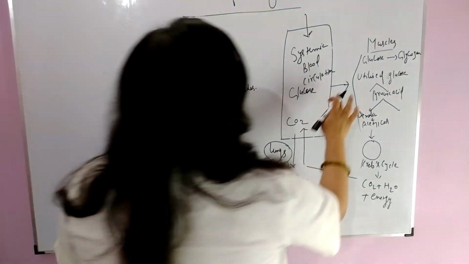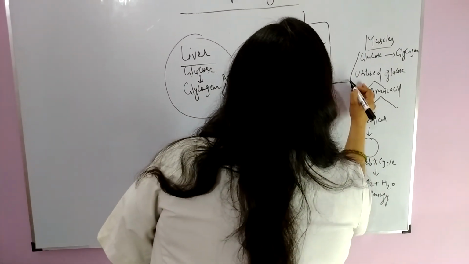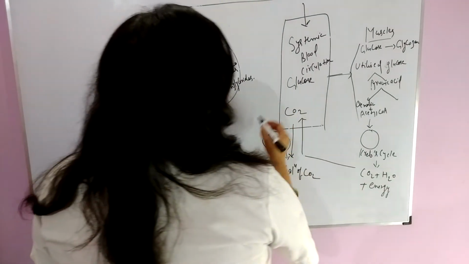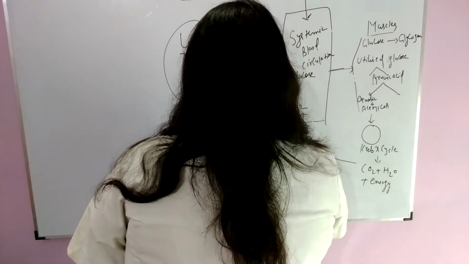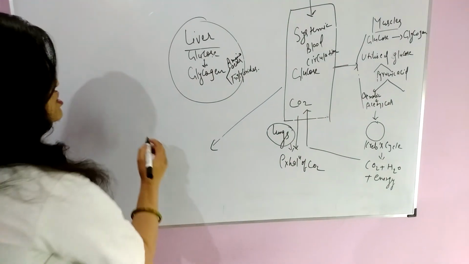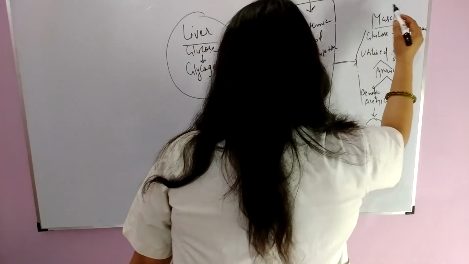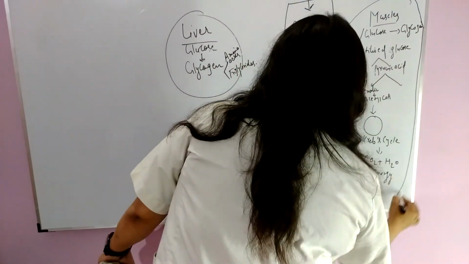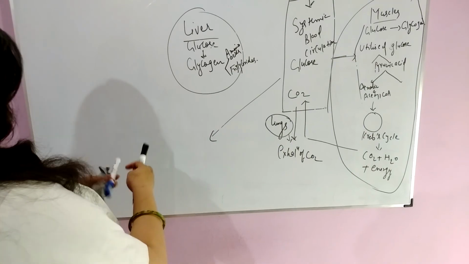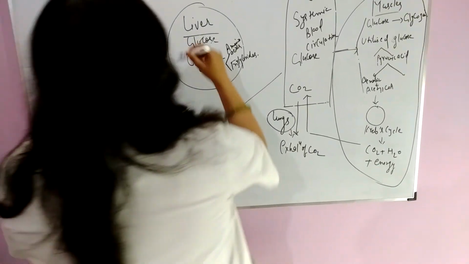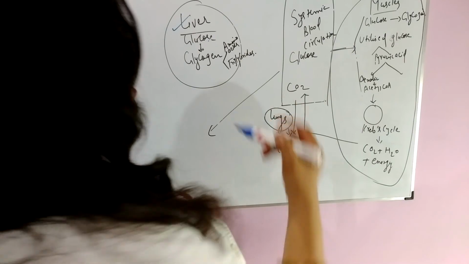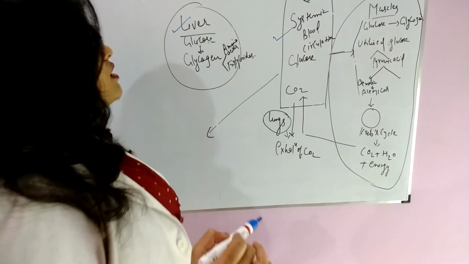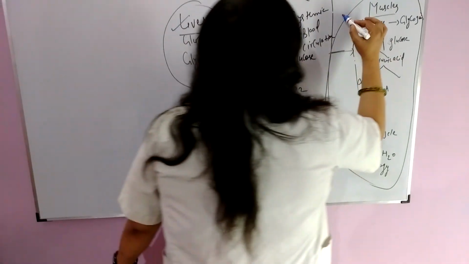And next, which is left, is tissues other than muscles. So it is clear to you what happens with carbohydrates inside liver, inside systemic blood circulation, and inside muscles.